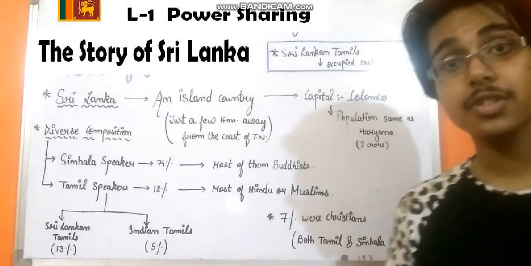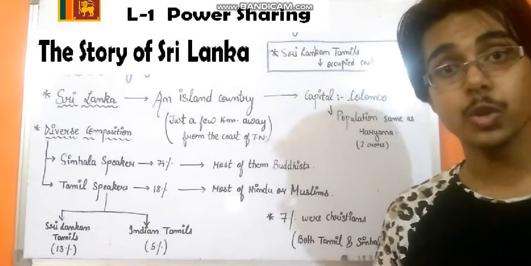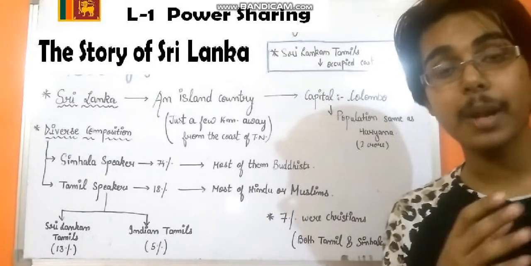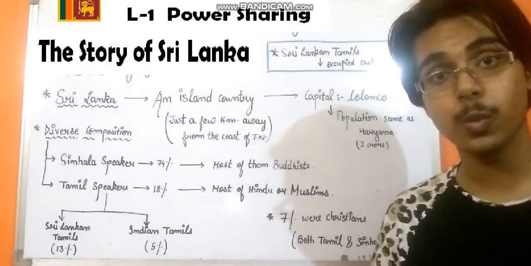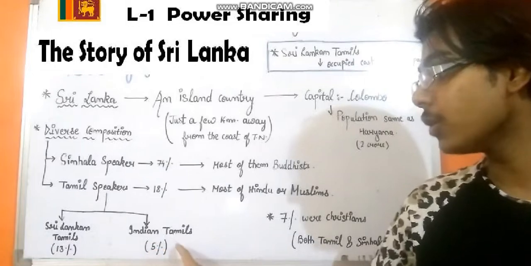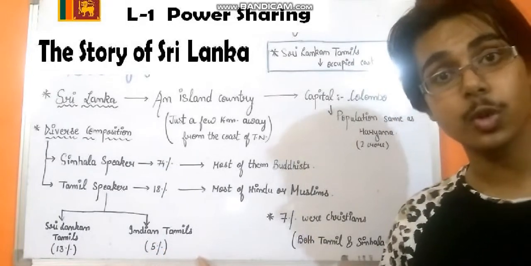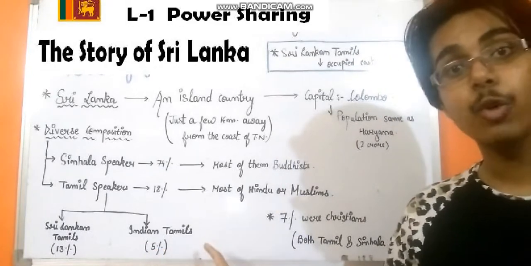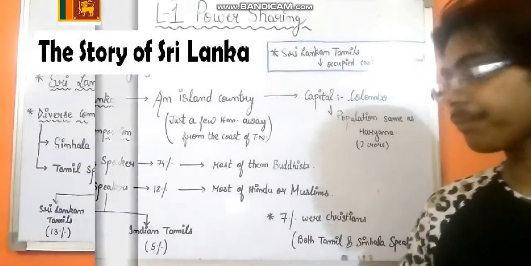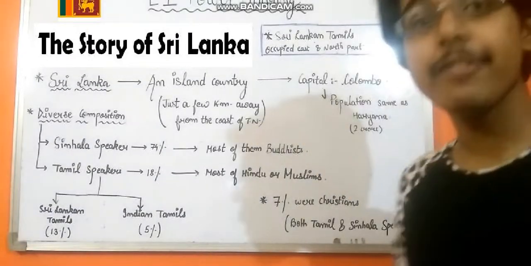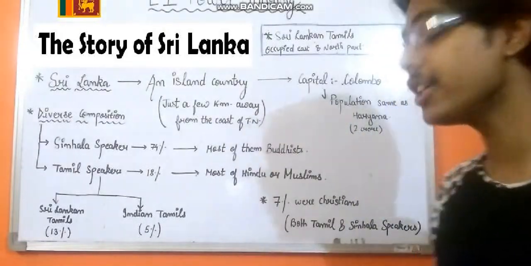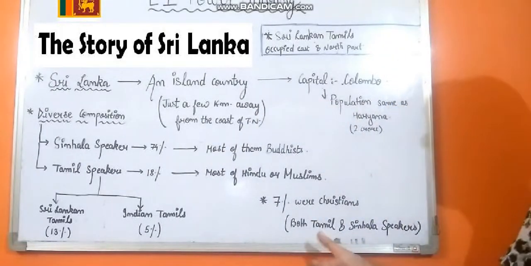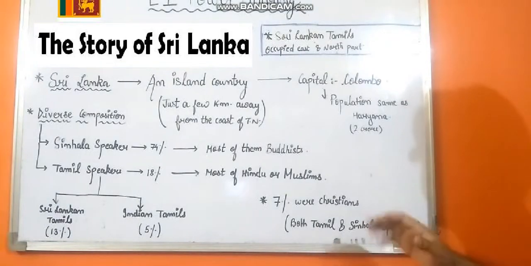You must have studied in your junior classes that the Britishers used to pick people from one country and send them to another country as plantation workers. So Indian Tamils, who constitute 5% of the total population, had their forefathers who came from India. Now the remaining 7% of the people who stayed in this country were Christians, and these Christians spoke both the languages. They spoke Tamil as well as Sinhala. So they were both